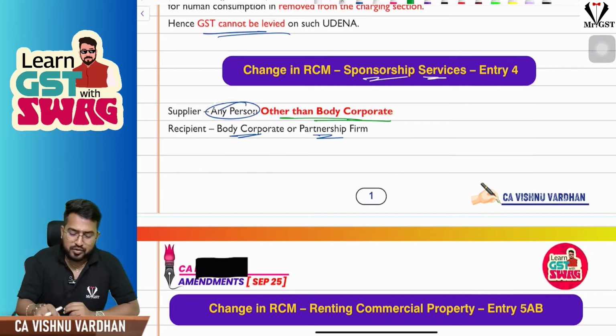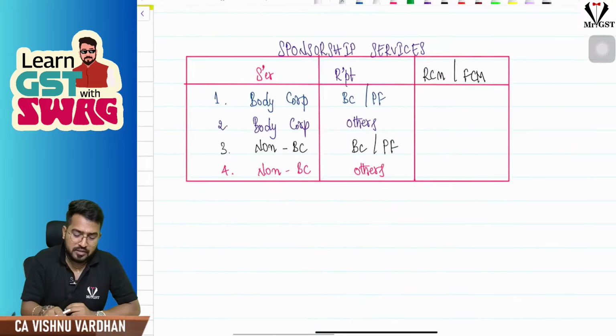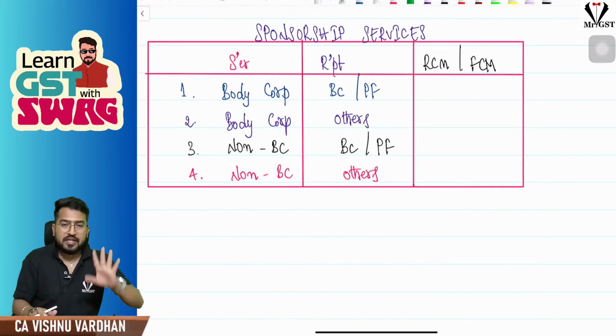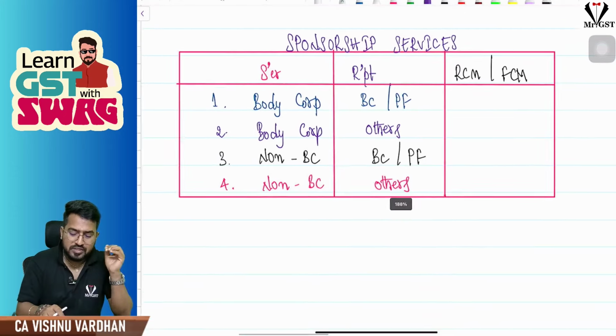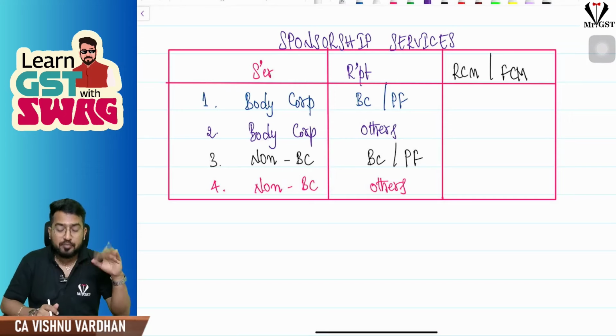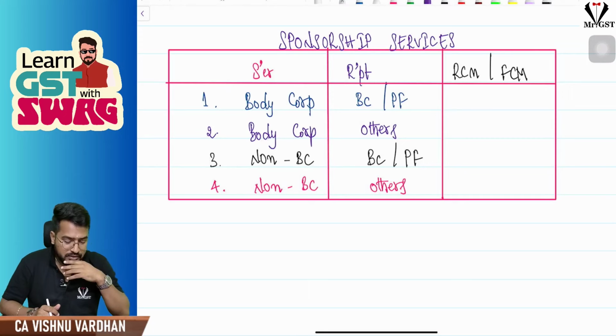Okay, I'll just show you a small example here, small notes. Look at this. You know, supplier is a body corporate, recipient is a body corporate or a partnership firm. Then what is it, RCM or FCM? You tell me. You just comment the answers in the chat box here before me discussing the answers. Just pause the video and do it.